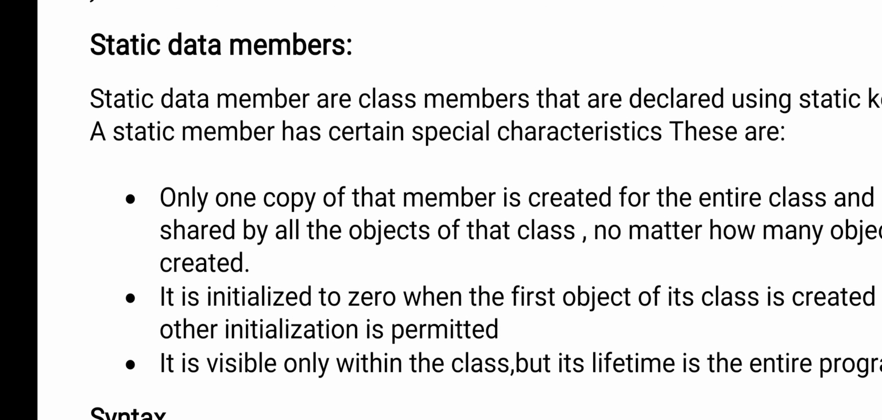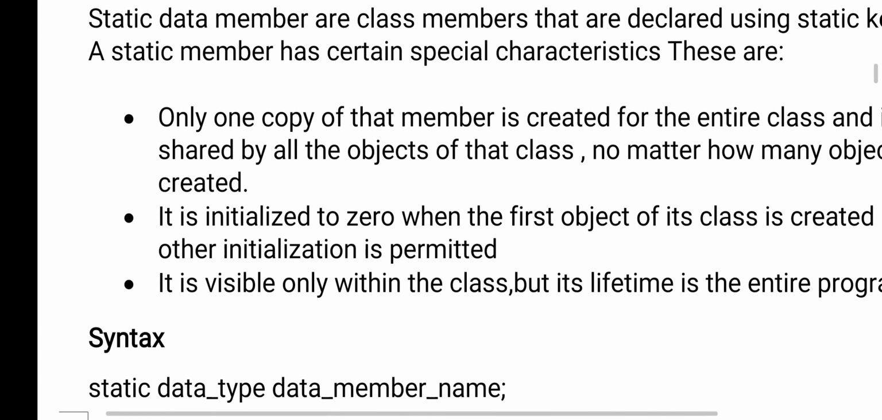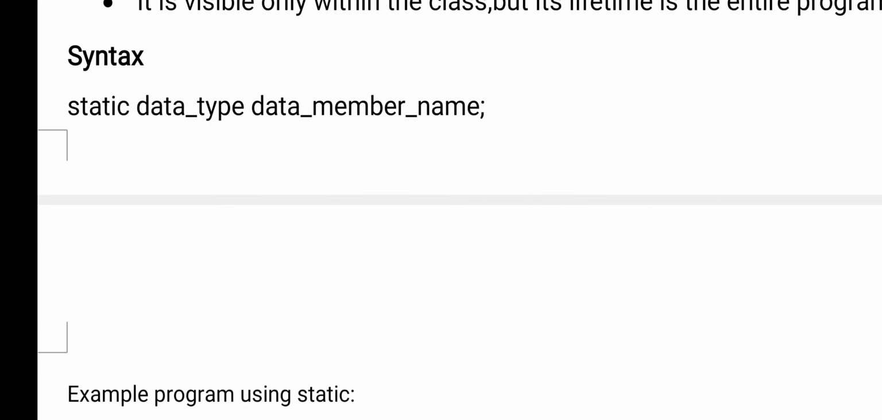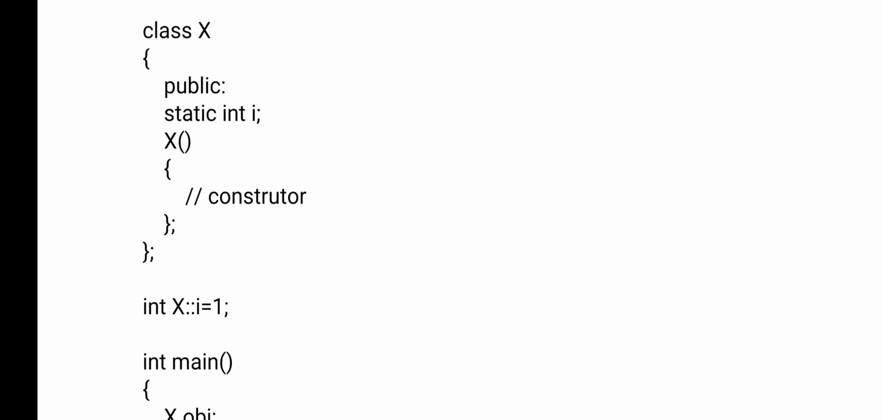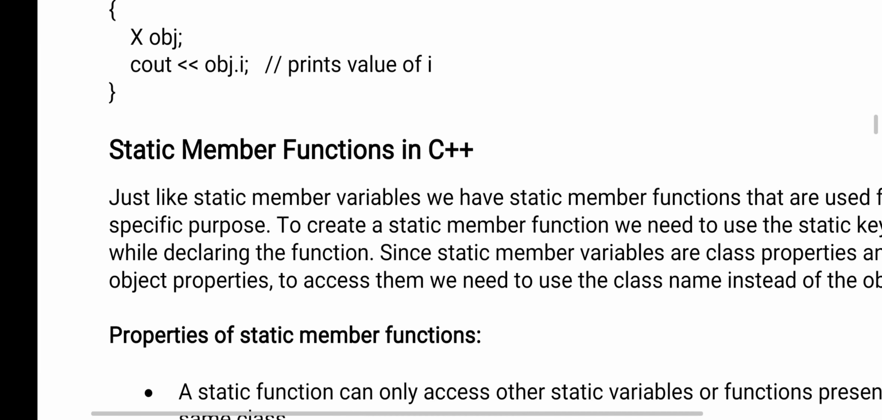Static data members are similar to normal variables, but when you initialize static members, they are by default initialized to 0, and they are shared by all the objects. Static member functions: like a static variable, you can use a static member function also, which can be accessed by objects.